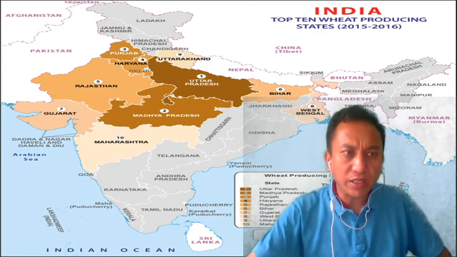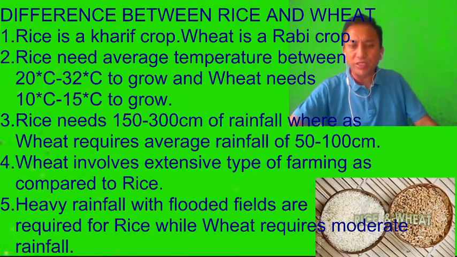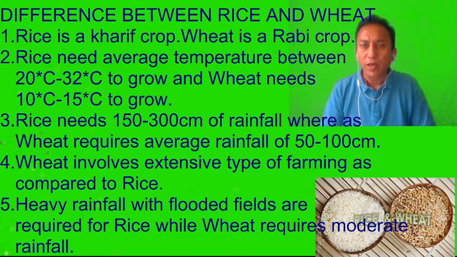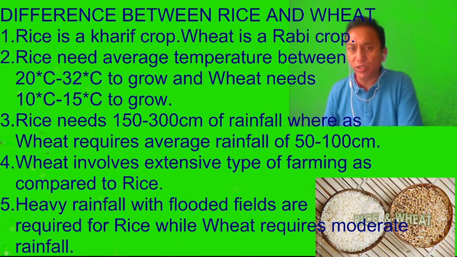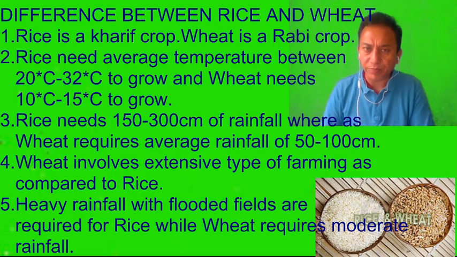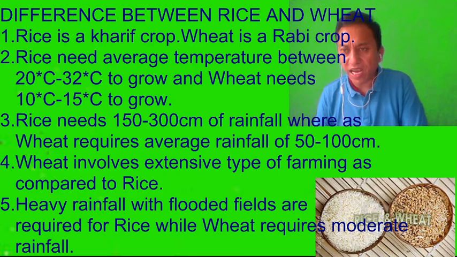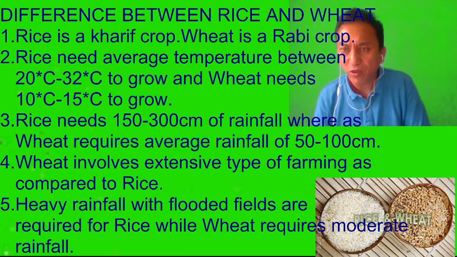Now before we go to the next one, let's see the difference between rice and wheat, the Kharif and the Rabi crop. Rice is a Kharif crop and wheat is a Rabi crop. Rice needs an average temperature between 20 to 32 degrees centigrade to grow, and wheat needs around 10 to 15 degrees centigrade, so much lesser compared to rice. That's why wheat is grown in the winter time, and rice in the summertime. Rice needs around 150 to 300 centimeters of rainfall, very high, which takes place in the summertime, whereas wheat requires an average rainfall of about 50 to 100 centimeters.